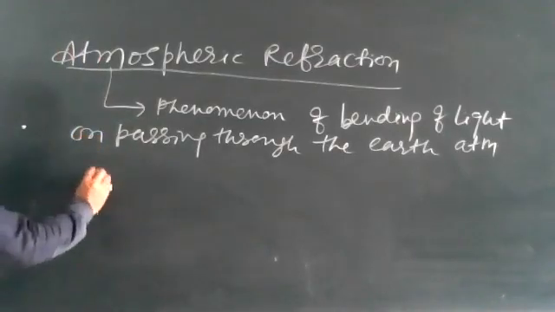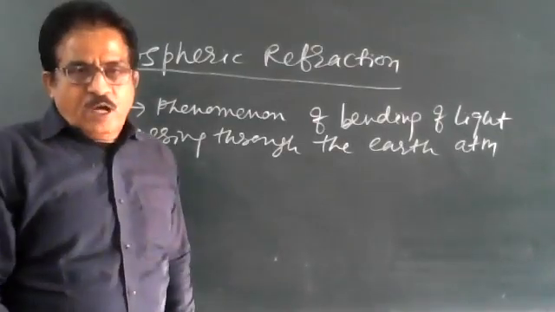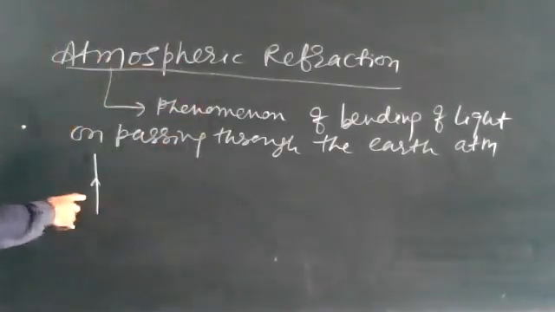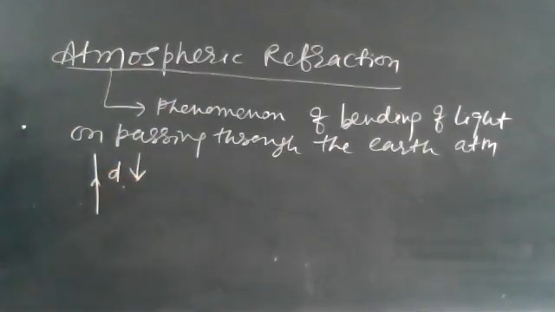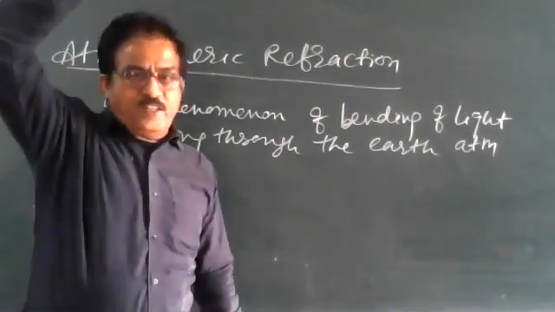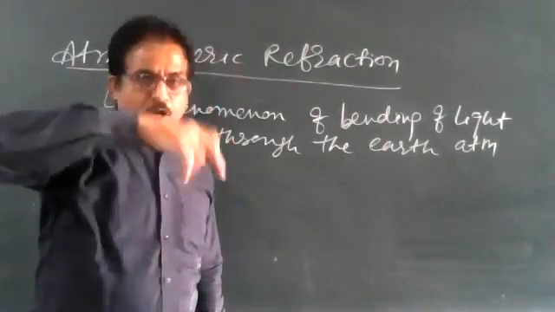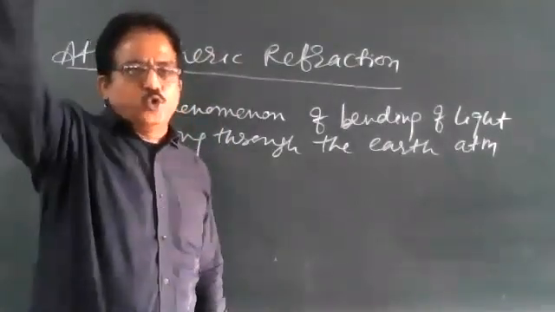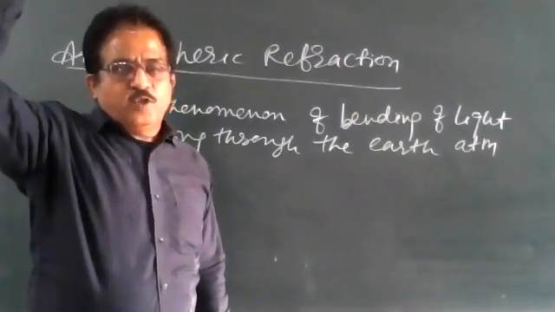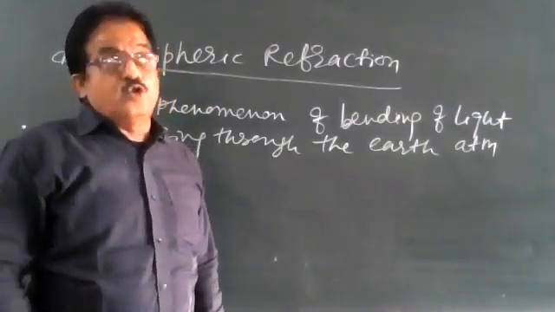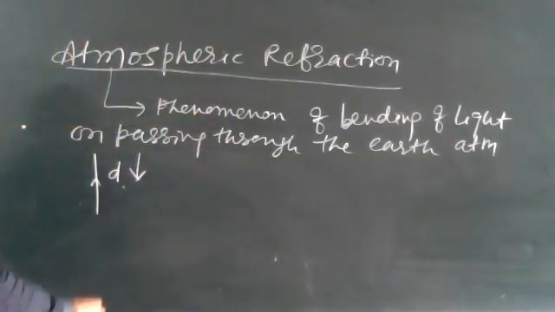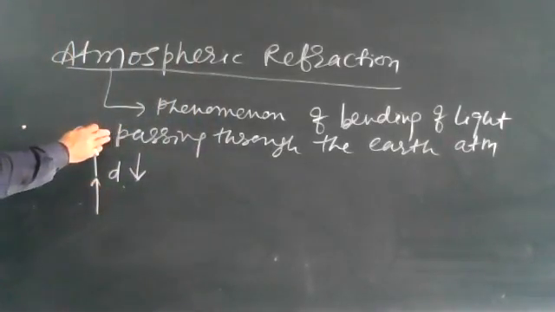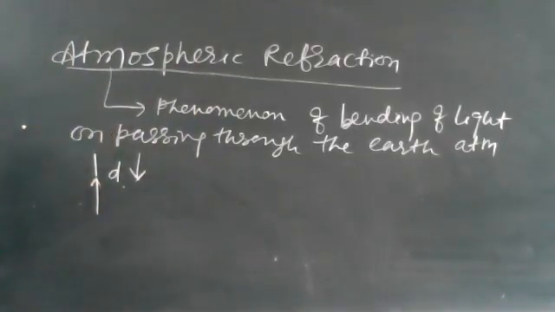As we move above the surface of the earth, children, going upward, the density of air goes on decreasing. So the upper layers of the earth's atmosphere are rarer compared to the lower. Why? As we go up, the particles are far apart, and dust particles are very few. That medium is called a rarer medium. And the medium close to us, in which the particles are near each other, is called a denser medium.